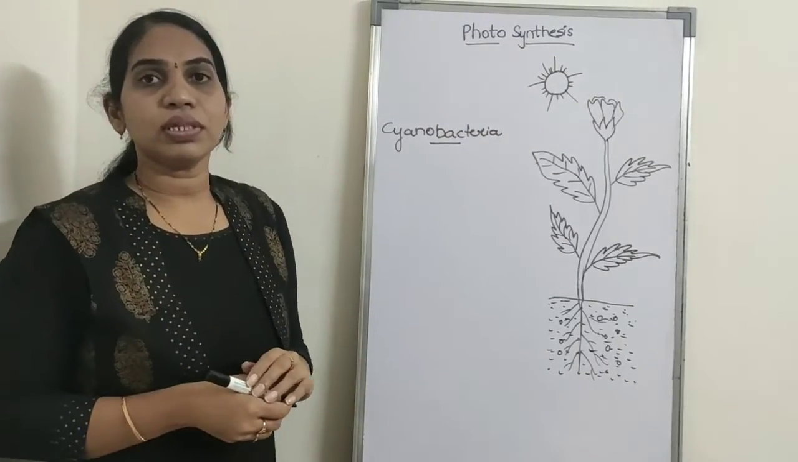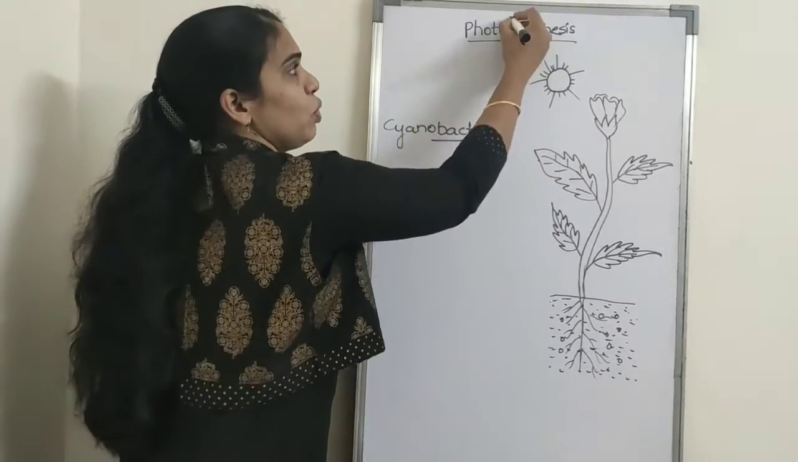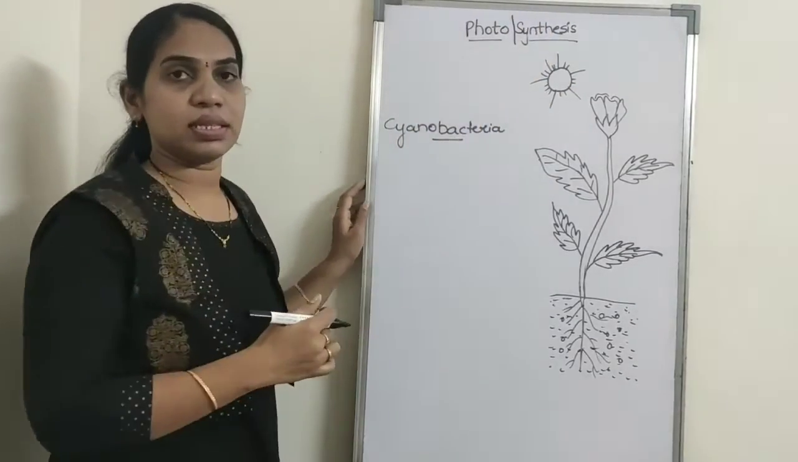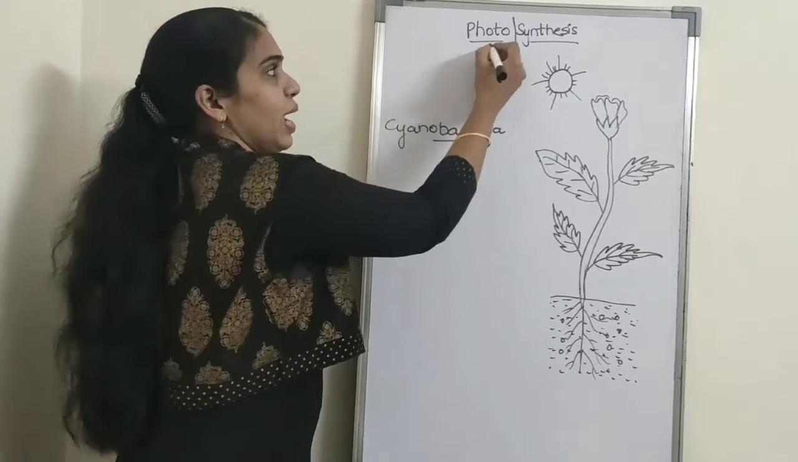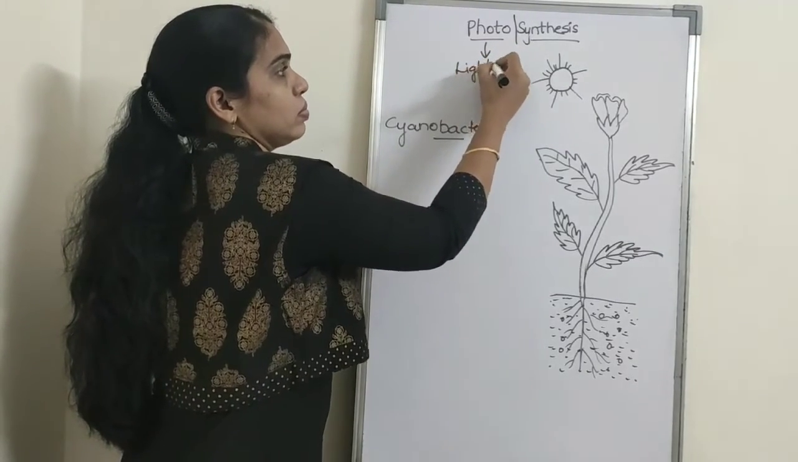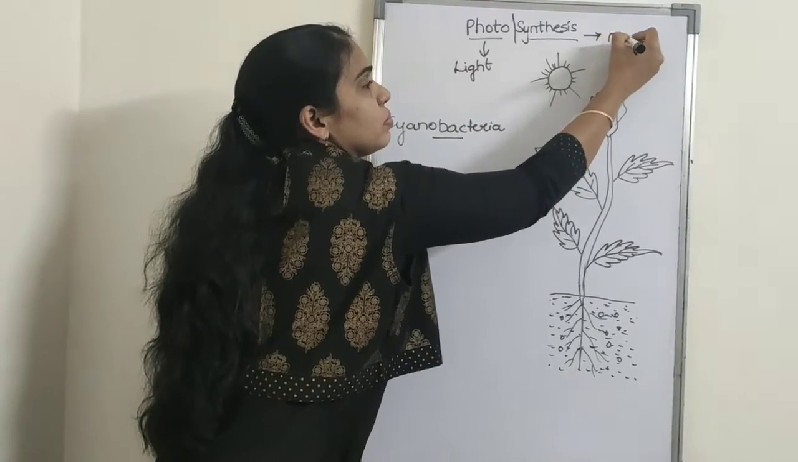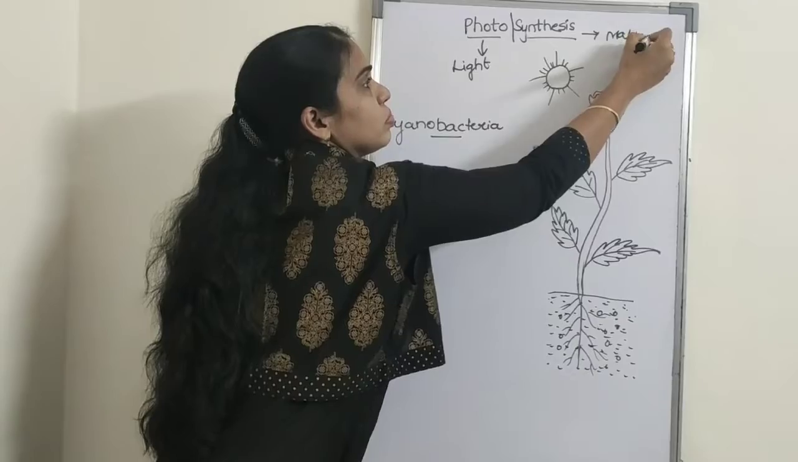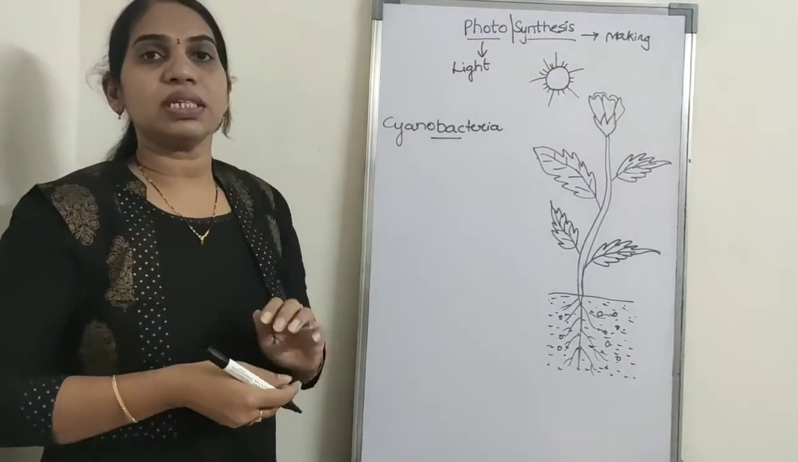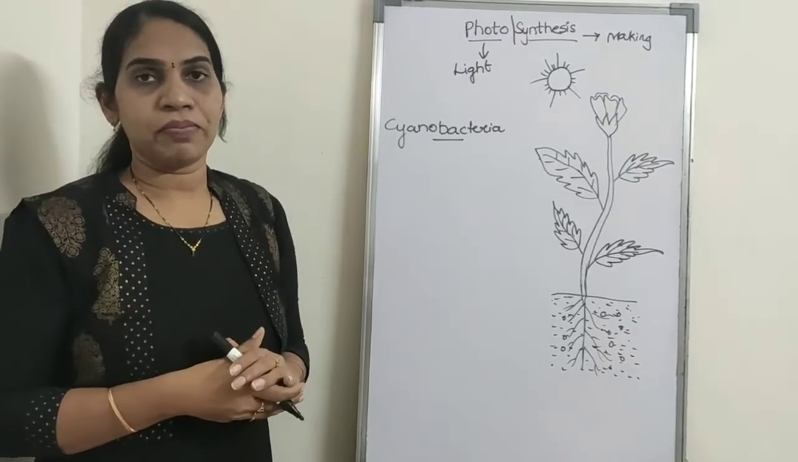The word photosynthesis is made up of two words. One is photo, the second one is synthesis. Here photo means light. The word synthesis means making, or formation, or putting together.